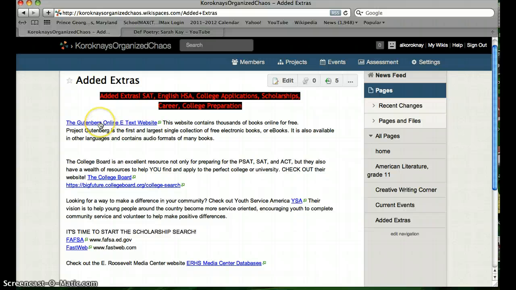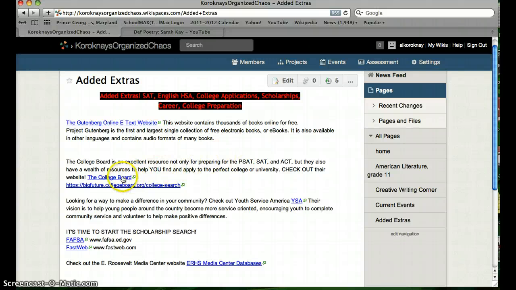Project Gutenberg is a great website for English teachers and students, well really anybody, and it provides thousands of books online for free, and a lot of them are also in audio format, so if you have a struggling reader they could also listen to it. It's a great website. And I often tell my students, oh, you forgot your book at home and we had reading to do? Too bad. Go to Gutenberg and look up the book, and it's usually there.